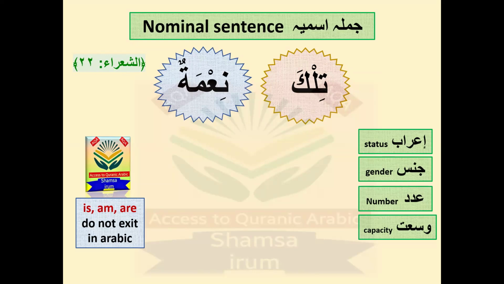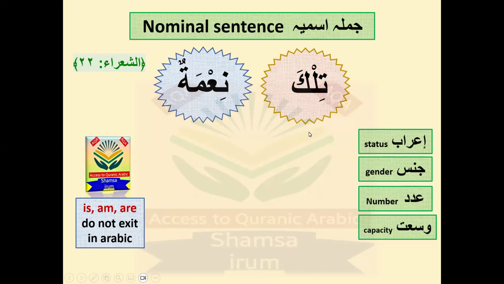If it is a jumla ismiya, it has two parts. The first part is called mubtada. So what is the i'rab of the mubtada? I already explained in this lecture that the i'rab of the mubtada is marfu, always marfu. Even if there is no dhamma at the end, as you know it is the first part of the jumla ismiya, which is the mubtada, and the mubtada always comes marfu.